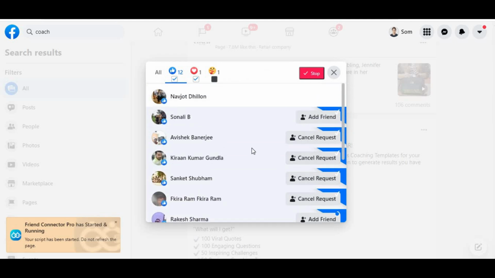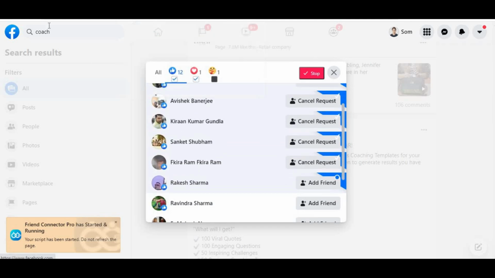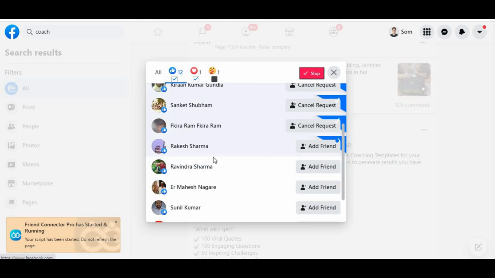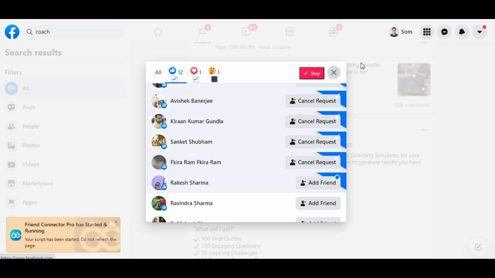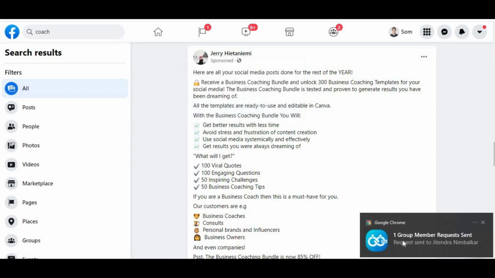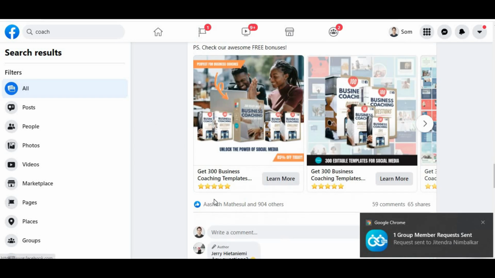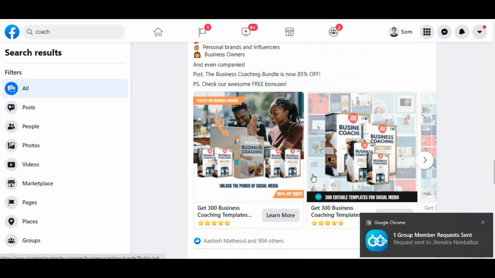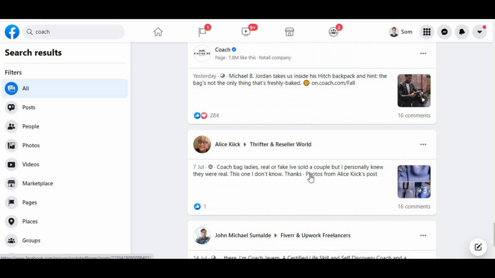That's it. You start getting more requests. Look at this, how many friends you have made in the other tab, what you are doing, right? So you can see how many friend requests have been sent. I will just stop it right now, and you can see Jerry's, okay, one group member request sent. You can see the notification here. So in this way, you can laser target your audience with the keywords, with the customer avatar.